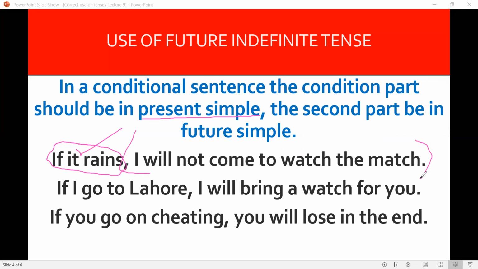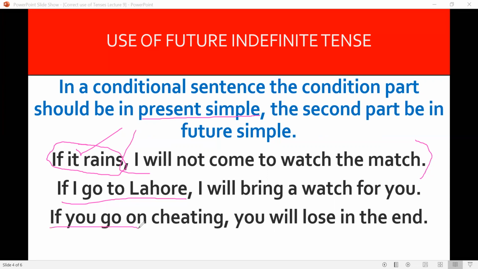The part of the sentence where the reason has been given, where the condition has been laid down, should be in present simple. The second part should be in future simple. If I go to Lahore, this is a supposition, a probability. He may go or he may not go. I will bring a watch for you. If you go on cheating, you will lose in the end.